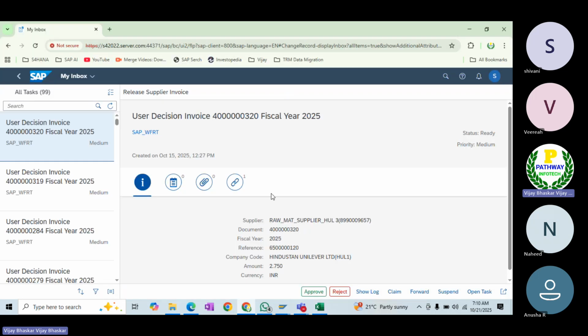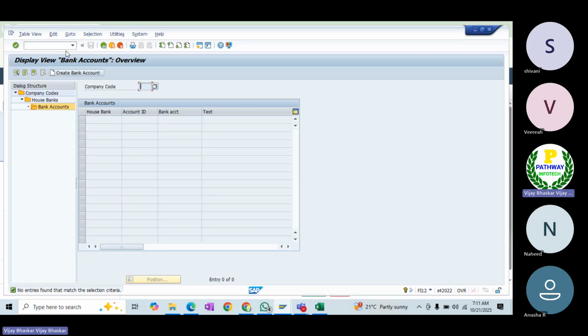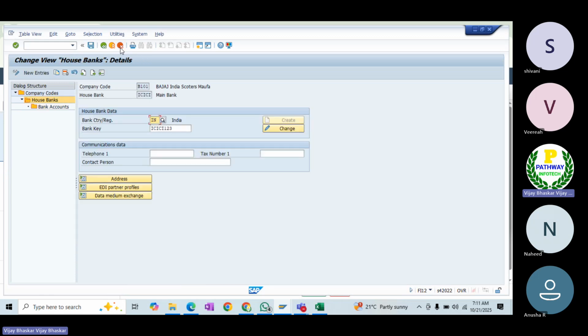Basically, it is supposed to display like this, but there is still some technical issue. That is the reason it was not displaying. Once it is approved here, let's go back and verify. First, let's verify in the system. It was not appearing, right? I'm just closing the screen, completely moving out.